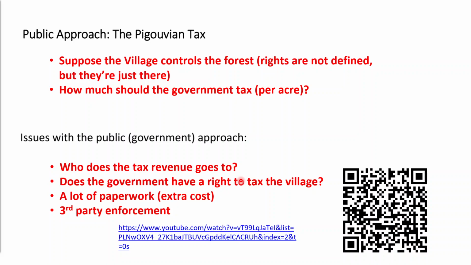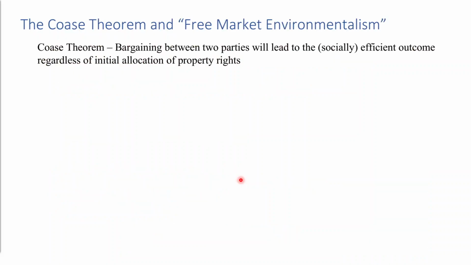Then is there a better way? Is there a way where we can get around these barriers? Well, yes. So this brings us to the Coase theorem and free market environmentalism.